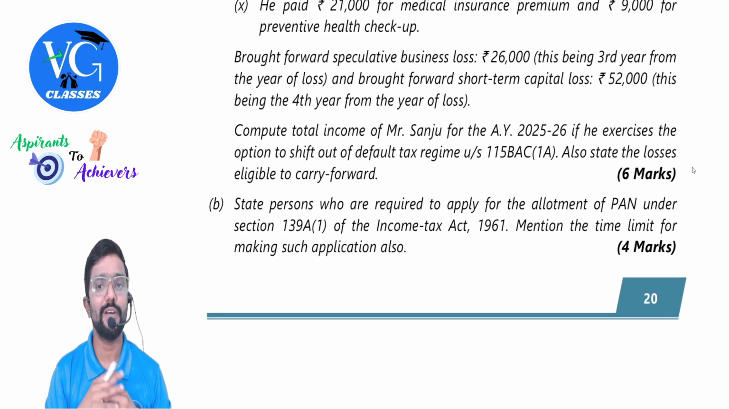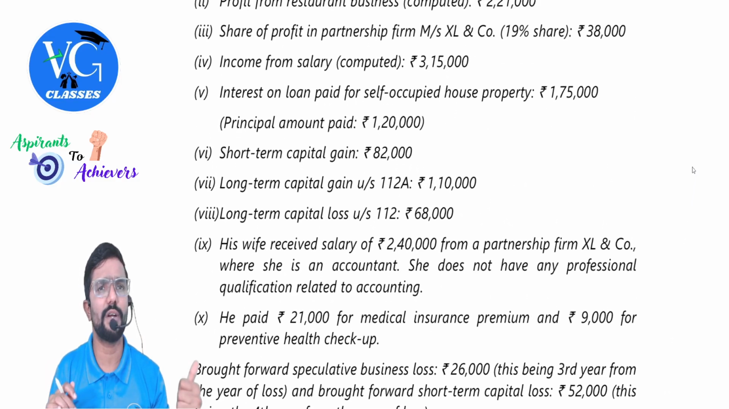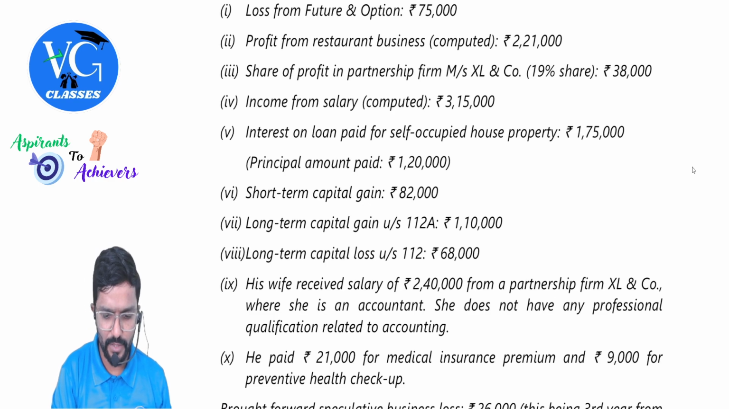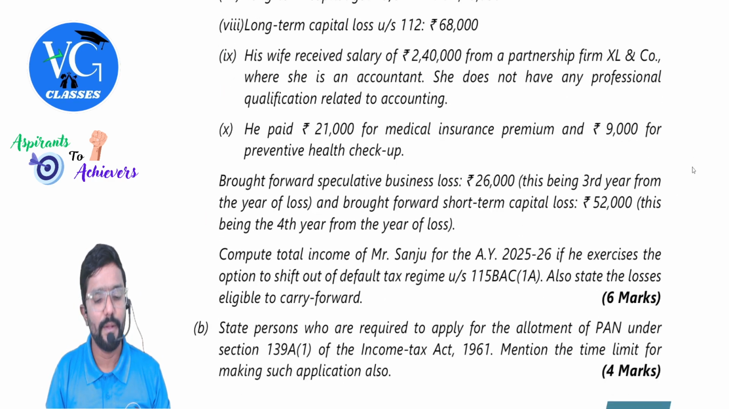Next. Brought forward short-term capital loss, 52,000. This being the fourth year from the year of loss. No problem. Totally, you can carry forward short-term loss for 8 years. Short-term loss can be adjusted either against short-term gain or long-term gain. I guess we have short-term gain. We can adjust it. Okay.